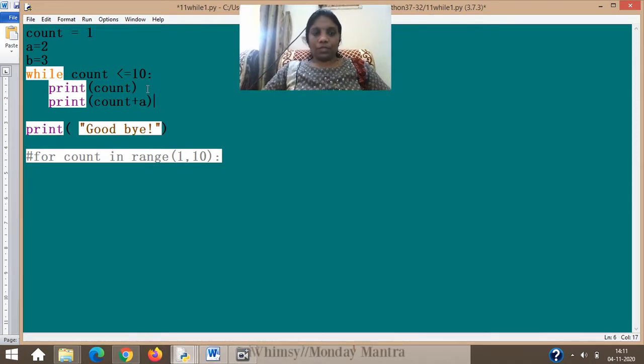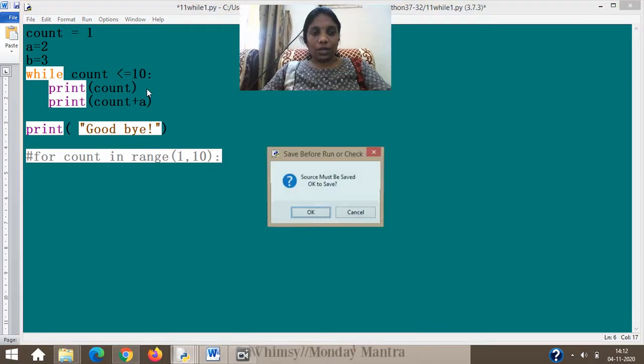Now after this I have to make sure that, for example, if I run like this, remember what happens. I have given it like this and I'm going to run this. First time count is 1, count satisfies the condition, and I have printed count, so 1 will print. Then I have given count plus a, so a is 2, so 1 plus 2, 3 should print. B is not used here. Now let's see.